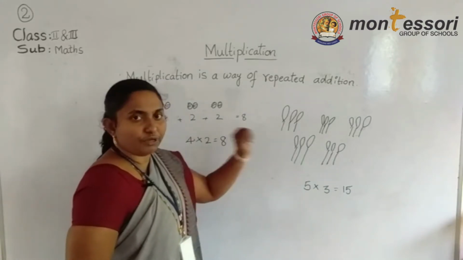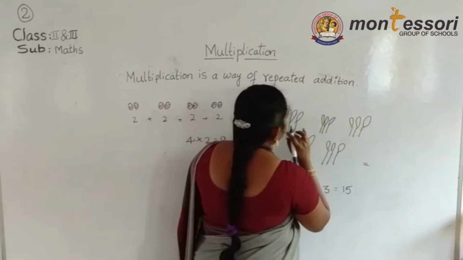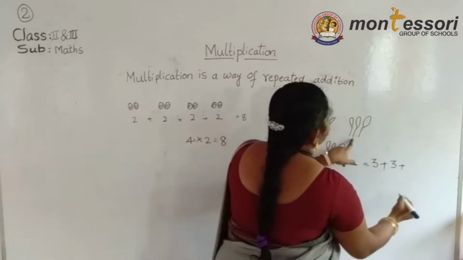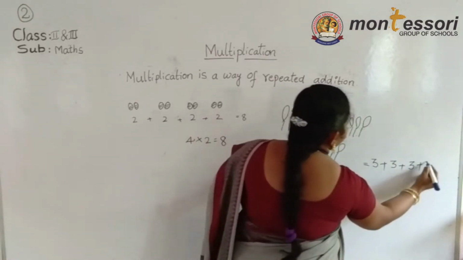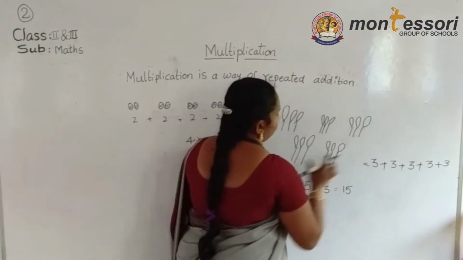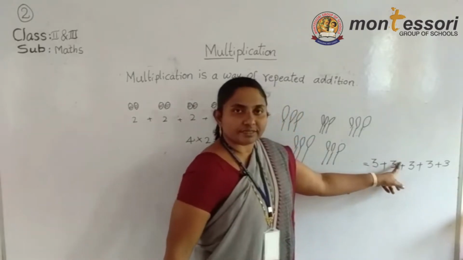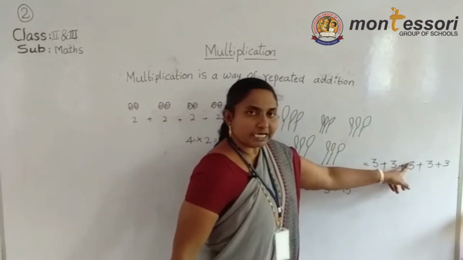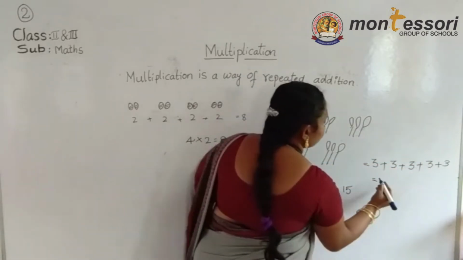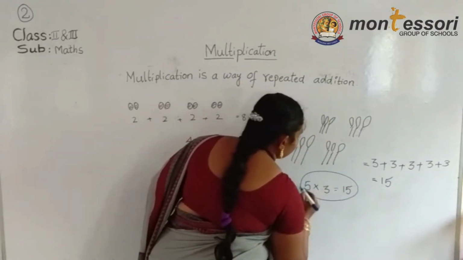Now listen carefully. Now I am doing addition. Here 3 balloons: 3 plus 3 plus 3 plus 3 plus 3. How many groups are there? 5. So now we can do the addition: 3 plus 3, 6. 6 plus 3, 9. 9 plus 3, 12. 12 plus 3, 15. We can do it like this, or use the short way method: 5 3s are 15.